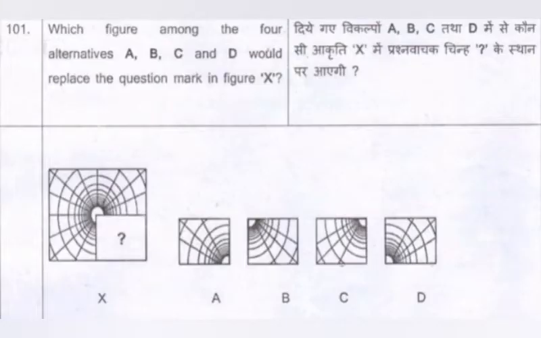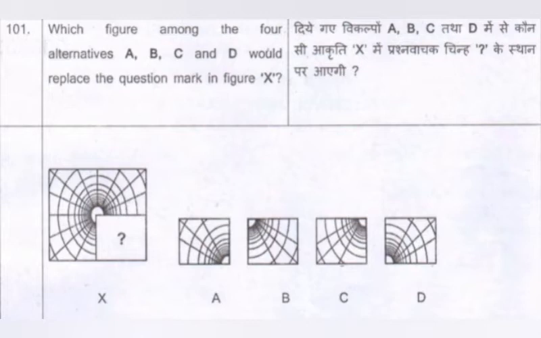Let us take a few examples in IQ section. This question 101 says, which figure among the 4 alternatives A, B, C and D would replace the question mark in the figure X. The figure X is the bigger image wherein there are 4 quadrants. First, second, third, fourth quadrant. So fourth quadrant is missing.